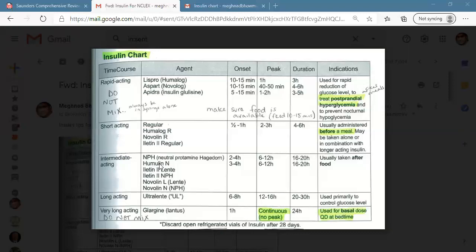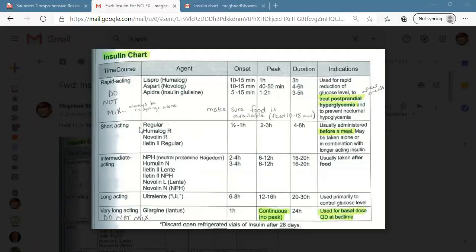So regular insulin is withdrawn first, then cloudy insulin, or NPH insulin, we withdraw in the syringe if we need the mixture. Other names of short-acting insulin are regular, Humulin R, and Novolin R, and NPH is Humulin N, Novolin L, and Novolin N. So easy to remember. We must remember for the exam.